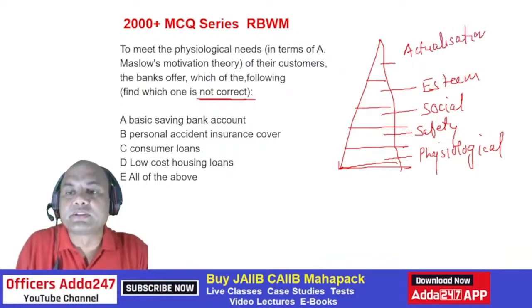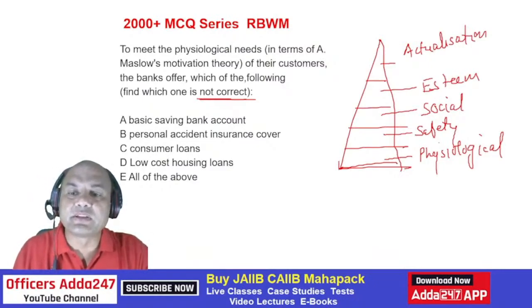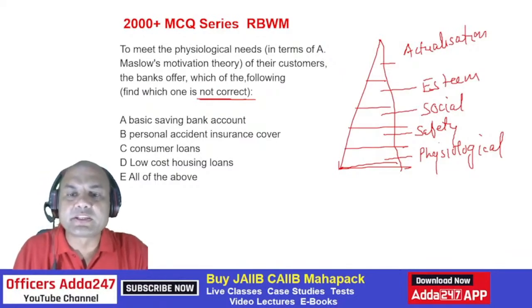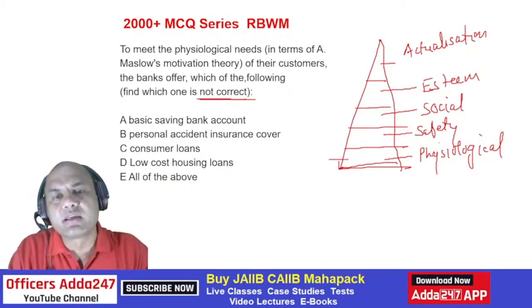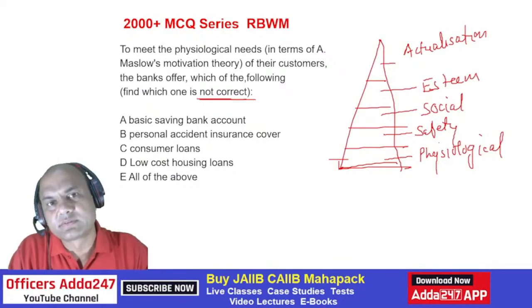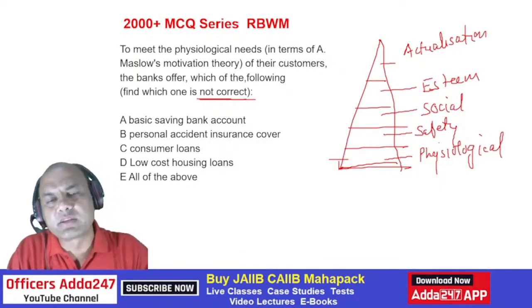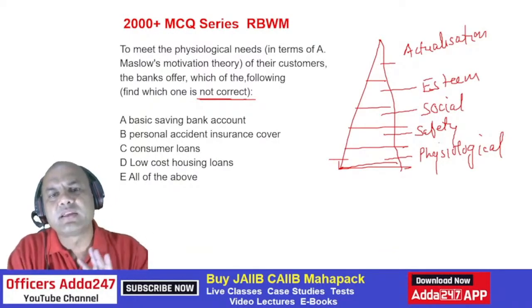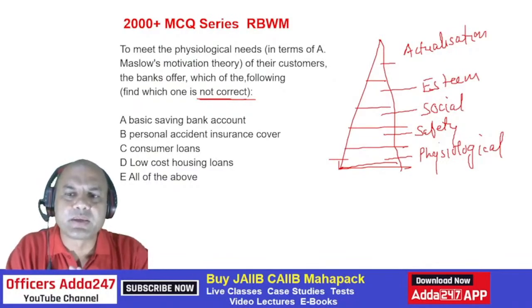Now, what do you mean by this? Here, you must study this in the books also. Physiological means that person, that category which is at the basic level. This person is typically a day earning person. Earn today, eat today. That's it. That person doesn't crave cars or big bungalows. That person only says, okay, daily life is okay. Give me the daily bread and butter. That much is enough for me.